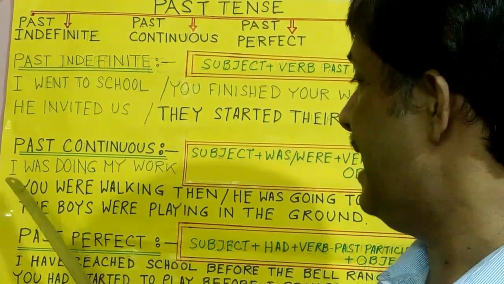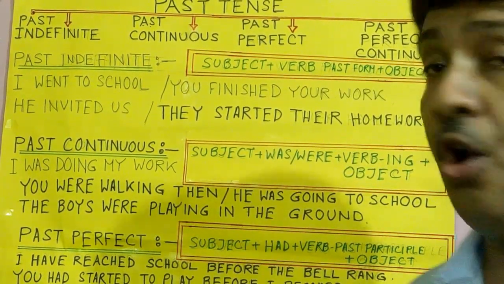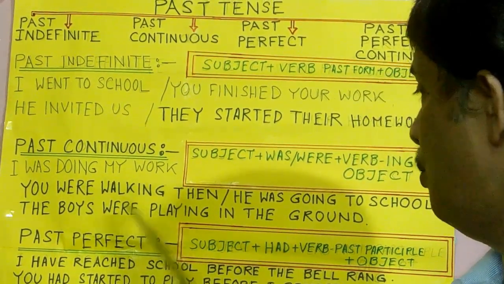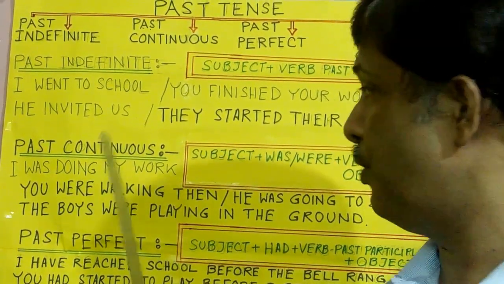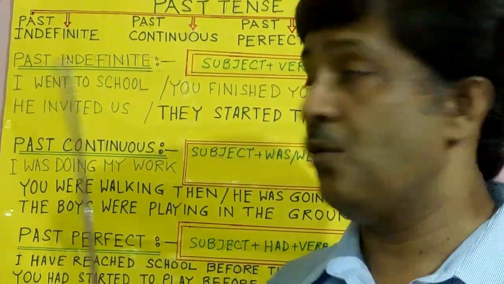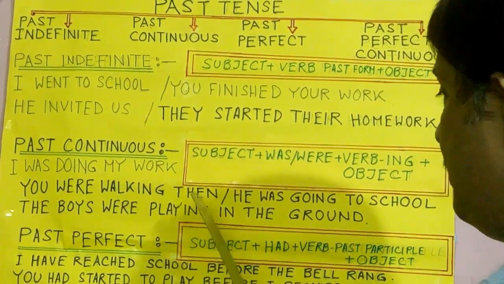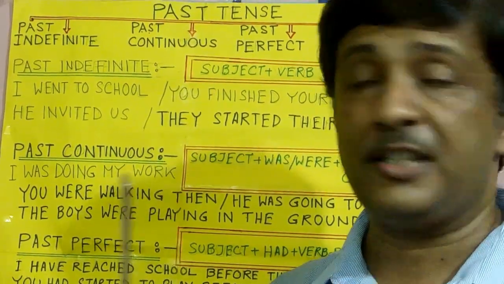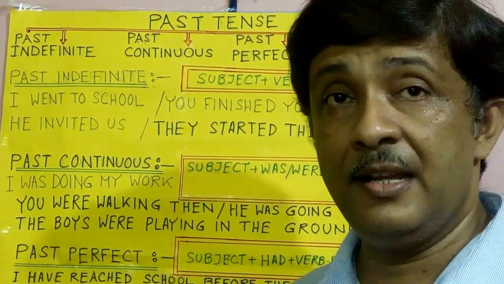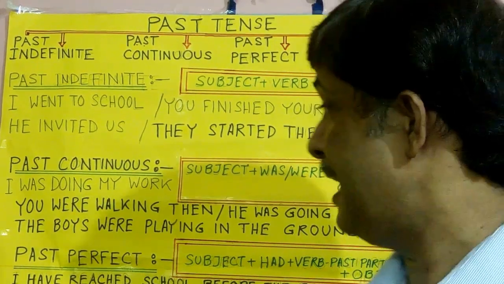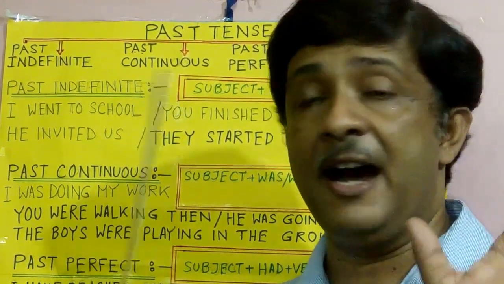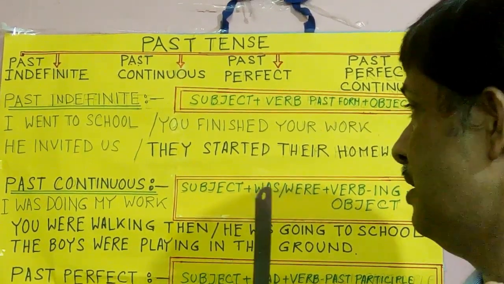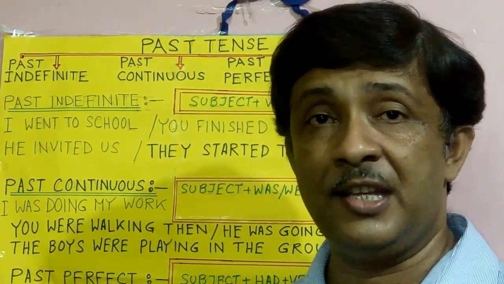So I, you, the boys, he are all subjects, and what is added? Was or were, and -ing with the verb do, walk, play, go, followed by the object. So what is the formula of past continuous? That is subject plus was or were and -ing added to any verb, that may be walk, play or any verb, and then the object.